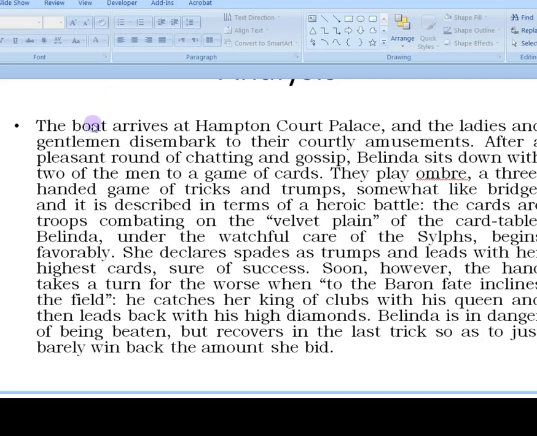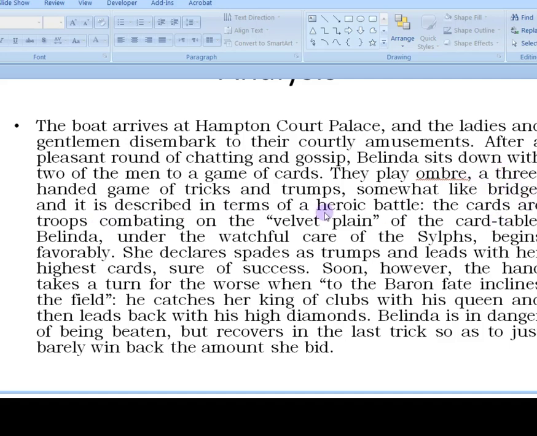Let's talk about the last slide. The boat arrives at Hampton Court Palace, and now our next scene. The ladies and gentlemen disembark to their courtly amusements. After a pleasant round of chatting and gossip, Belinda sits down with two of the men to a game of cards. They play Umber, a game of tricks and trumps, somewhat like bridge. So that's a game like bridge.